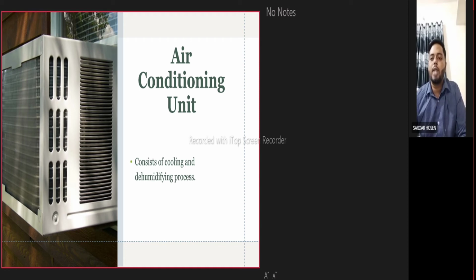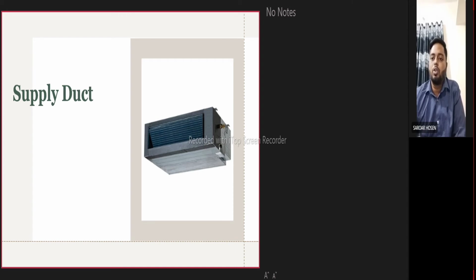The different types of air conditioning system: window air conditioner, portable air conditioner, wall hung split or multi-split air conditioner, ducted air conditioner for a diverse range of situations. Supply duct. It directs the conditioned air from the circulating fan to the space to be air conditioned at the proper point. When air passes through the filter and then the cooling coil, the air gets treated and it is now ready for supply into the room.